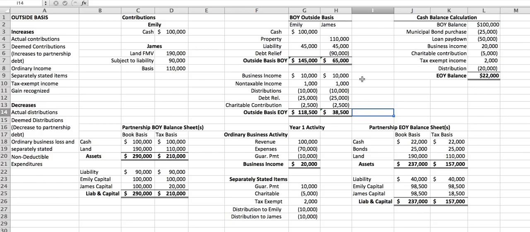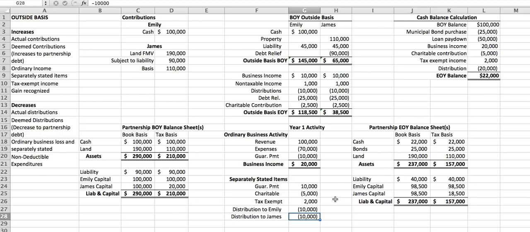So what income and loss items flow through to James for the year? So we've already kind of reconciled this, part F. Again, it's his share of the $20,000 of business income, his guaranteed payment, he's the only one that receives that. The charitable contributions is split in half, $2,500. Tax exempt income, he gets half of that for $1,000, and he gets a distribution of $10,000.